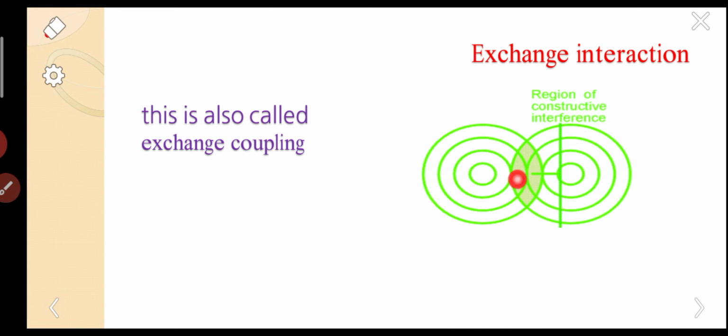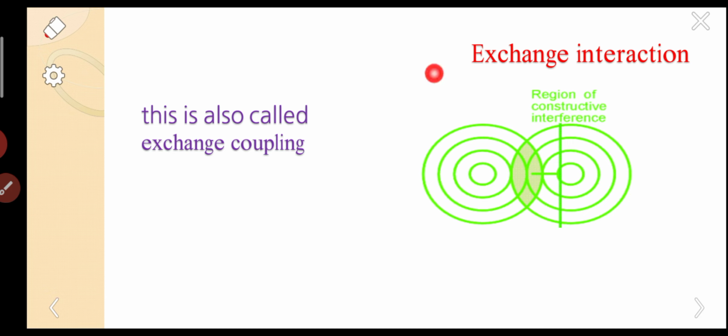The electrons in the outer orbits will interact and align in the same direction. This is the reason for exchange interaction. The electrons from the outer orbits interact and finally the dipoles align parallel even in the absence of an external applied field. This phenomenon is called exchange coupling. You have to remember this point carefully.